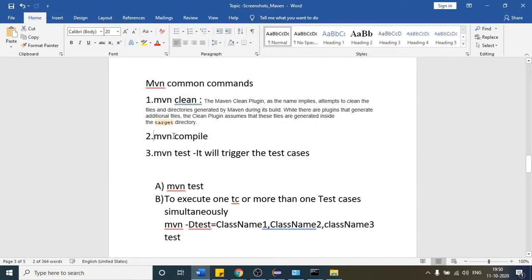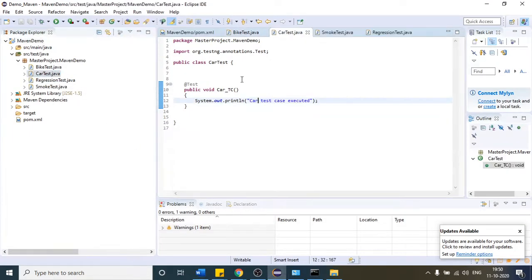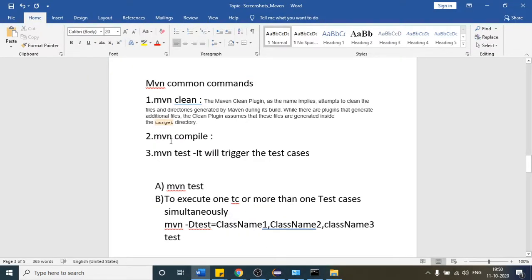There is a second command as well, which is Maven compile. Compile is straightforward, right? To compile means it will check whether there are no coding errors in the test cases. So once you provide this command, it will compile all your classes and check whether no errors are present inside your code.